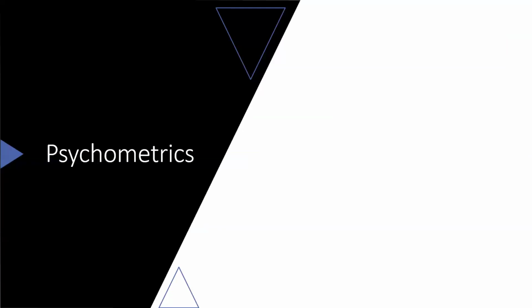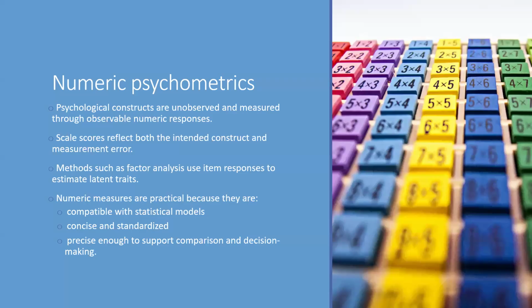Okay, so that was the summary of topological data analysis. Let's look at what psychometrics is. In psychology, methodologists have long appealed to numeric psychometrics as a way to evaluate psychological phenomena. In the age of large language models, I argue that we need to adapt our psychometric methods to new modes of data like text data.